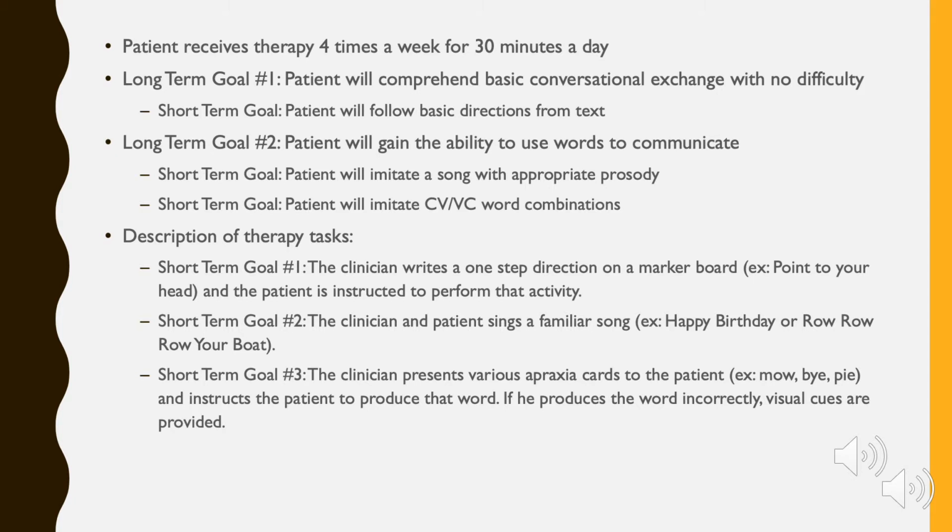So for his first short-term goal, the clinician writes a one-step direction on a marker board. So for example, point to your head, and the patient is instructed to perform that activity. For the second short-term goal, the clinician and patient sing a familiar song such as Happy Birthday or Row, Row, Row Your Boat. And for the third short-term goal, the clinician presents various apraxia cards to the patient, and the words are those such as mo, ba, and pa, and instructs the patient to produce that word. If he produces the word incorrectly, visual cues are provided, and he responds very well to the visual cues.